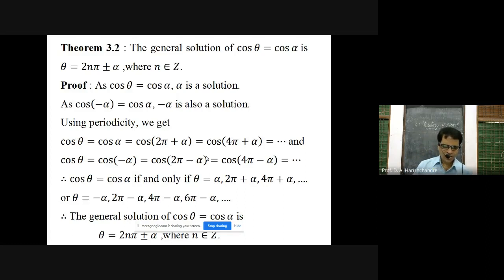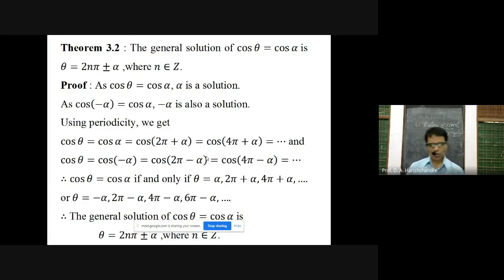Again, cos theta can be written as cos minus alpha, because cos minus alpha and cos alpha are equal. In that minus alpha, keep on adding 2 pi, so that we are getting again a number of solutions of the same equation. They are 2 pi minus alpha, 4 pi minus alpha, and so on.